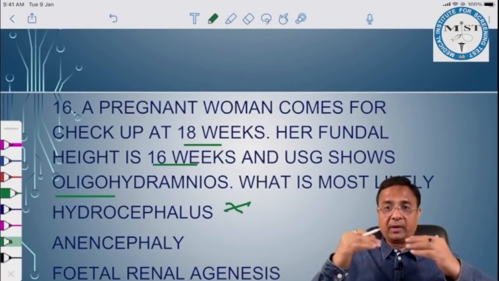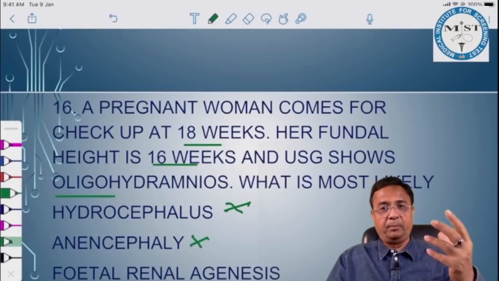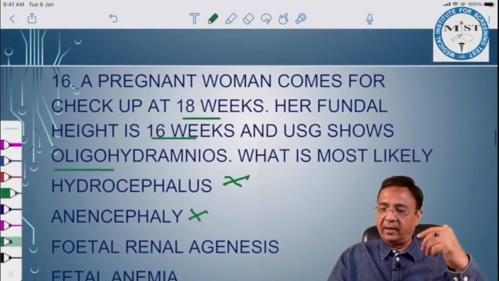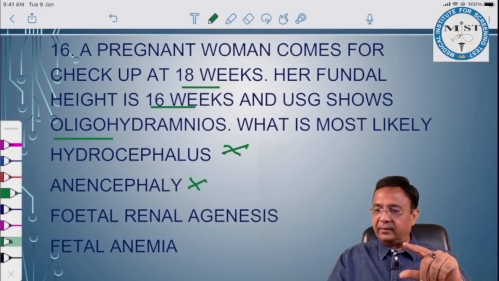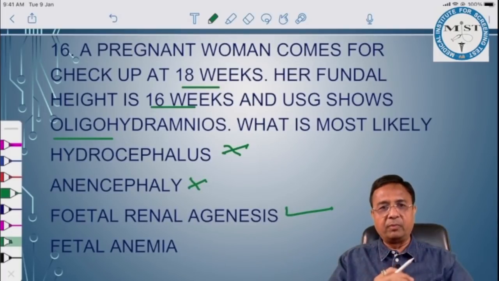A big head will contribute to an increase in fundal height, and moreover, hydrocephalus causes polyhydramnios. Anencephaly again results in polyhydramnios and increased fundal height. Fetal renal agenesis, yes, this is the reason for oligohydramnios and fundal height would be reduced.